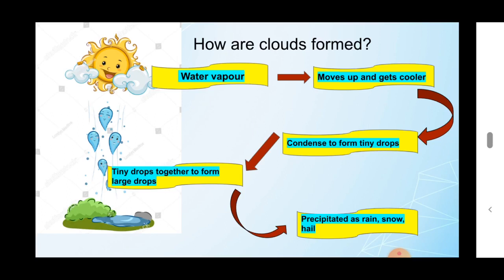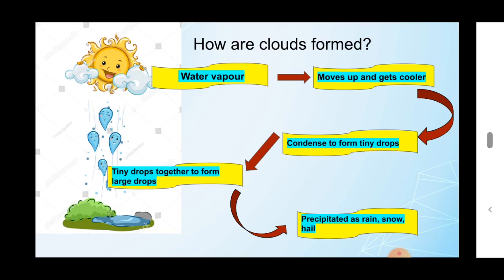So what is precipitation? Water that falls back to the earth's surface in the form of rain, snow, or hail is known as precipitation. In this way water vapor comes back to the earth.